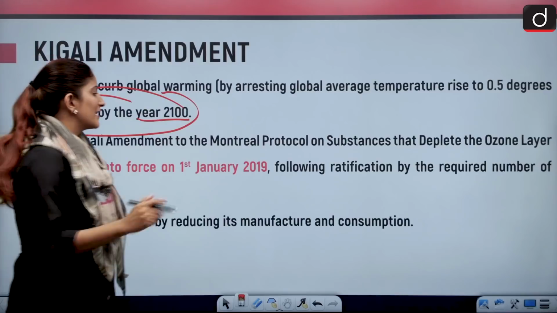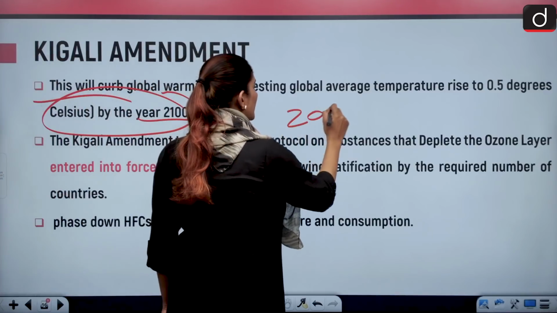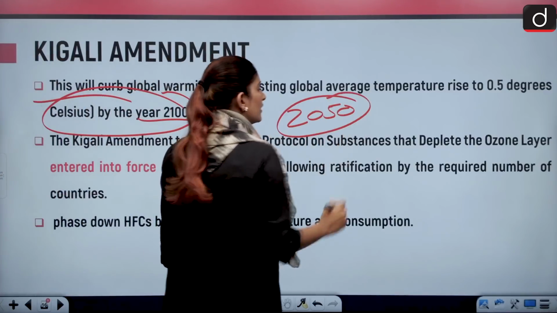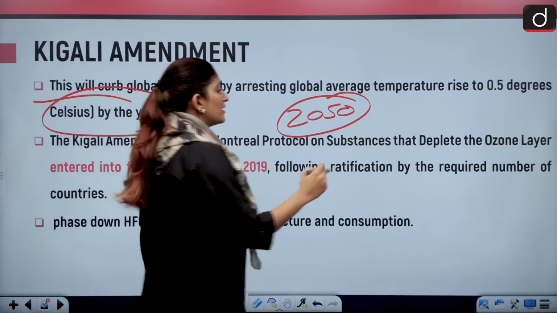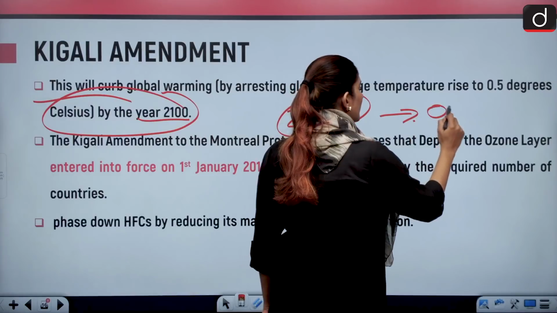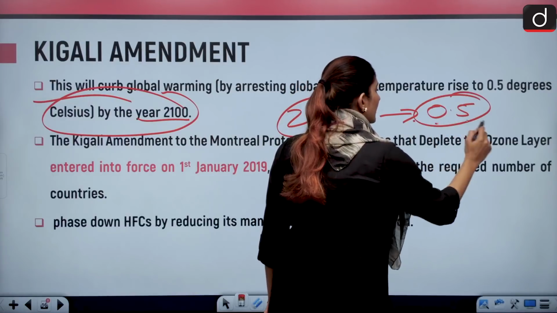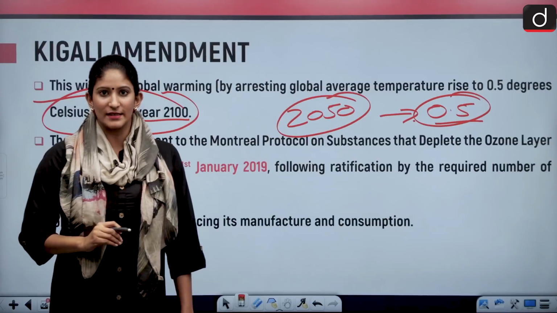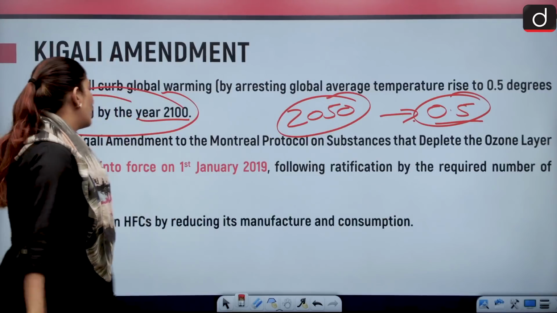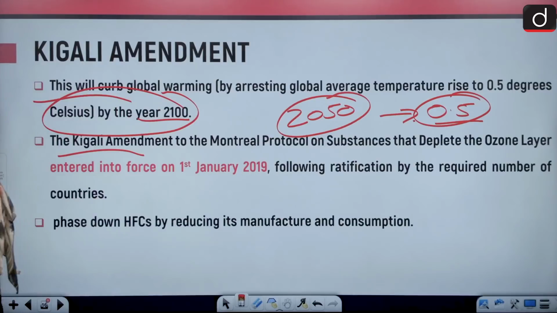One more thing, it is estimated that if we completely phase out the hydrofluorocarbons by 2050, there will be a decrement in the rise of the temperature by 0.5 degrees Celsius. So you can see this could work. Also, the Kigali Amendment to the Montreal Protocol on substances that deplete the ozone layer entered into force on 1st January 2019, following ratification by the required number of countries.